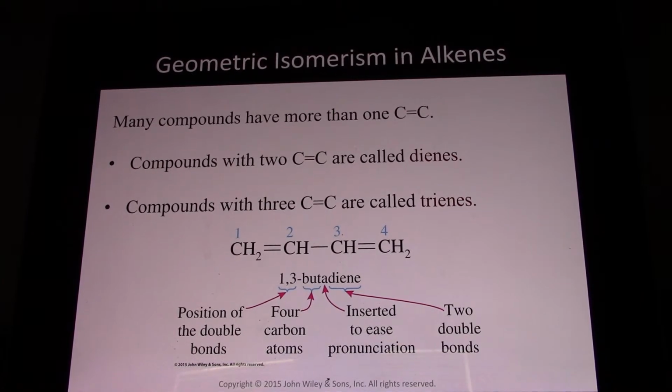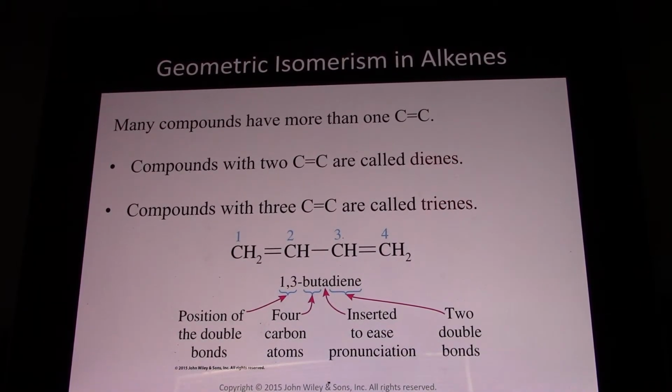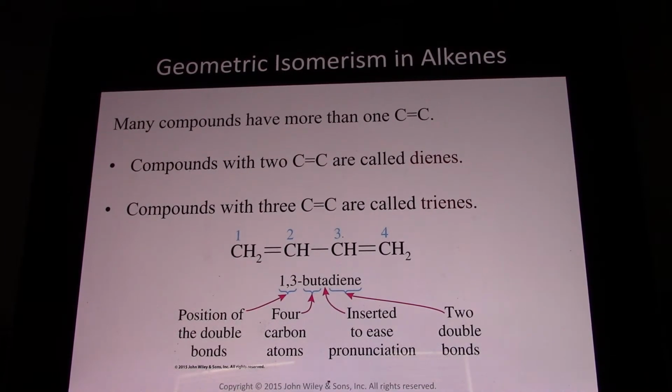Many compounds have more than one carbon-carbon double bond. So if you have two carbon-carbon double bonds, you have a diene. And we'll see in next chapter, butadiene is used in polymerizations. 3 carbon-carbon double bonds are trienes.